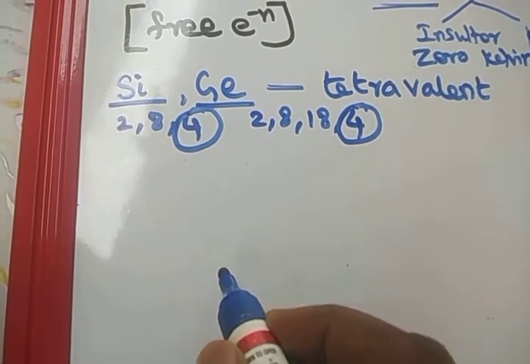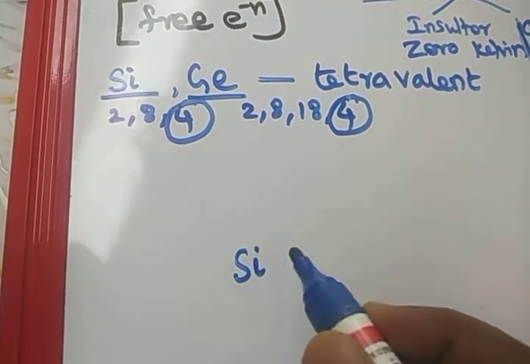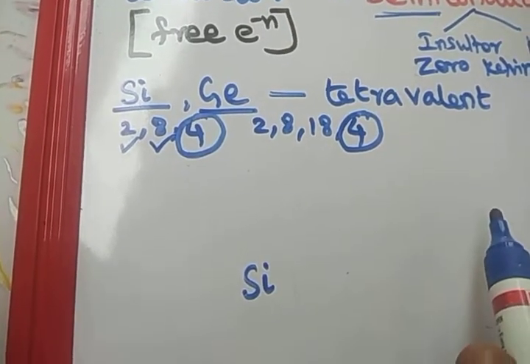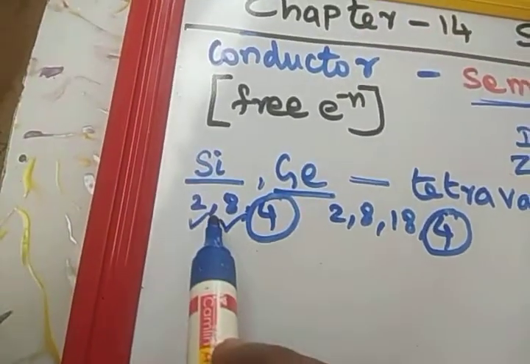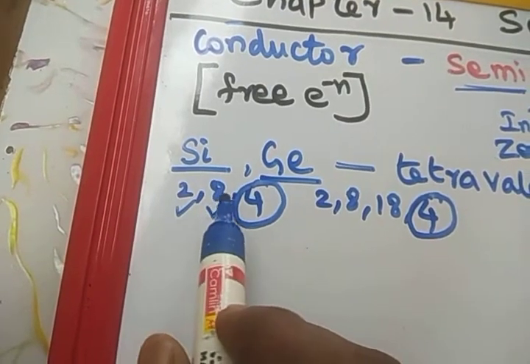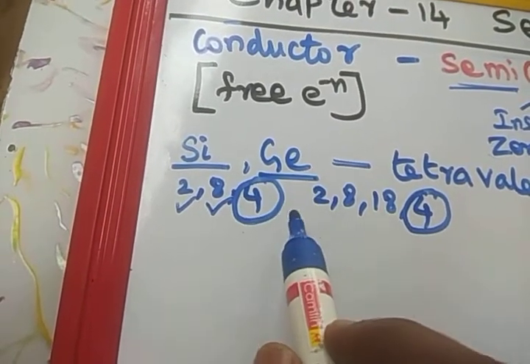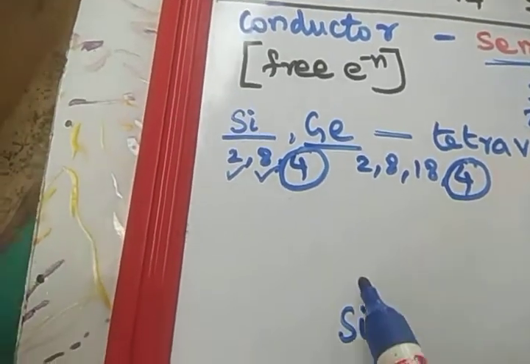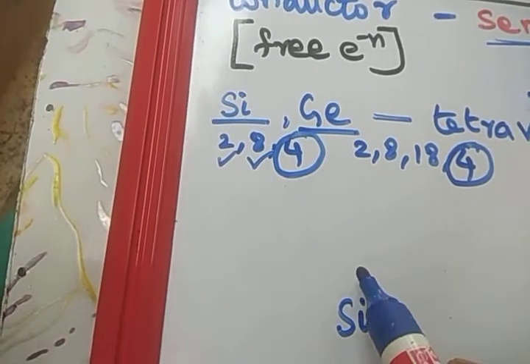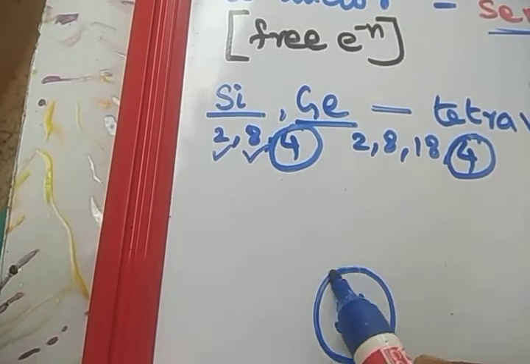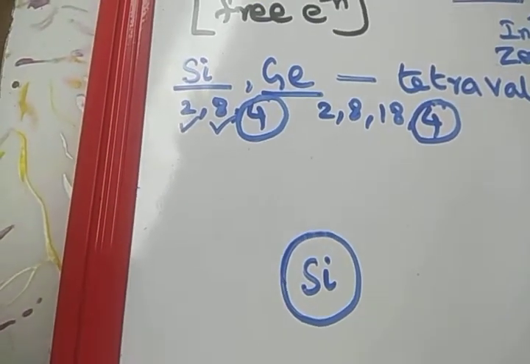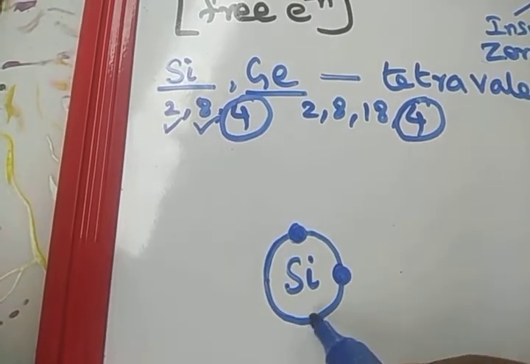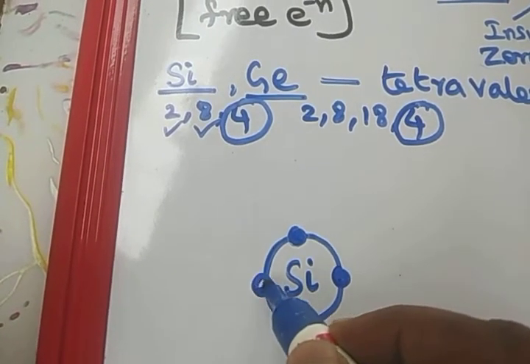Either we can take silicon or germanium. I will take silicon. So this is a silicon material. We don't bother about the innermost, completely filled orbits. These orbits never contribute to the conduction of the material. Only the valence orbit electrons contribute to the conduction. So the silicon has the outermost orbit whose electrons are 1, 2, 3 and 4.